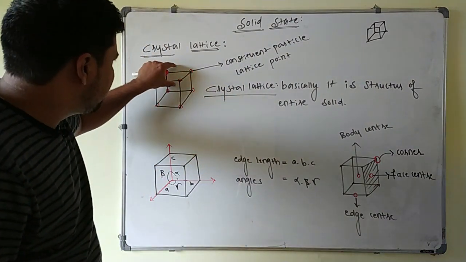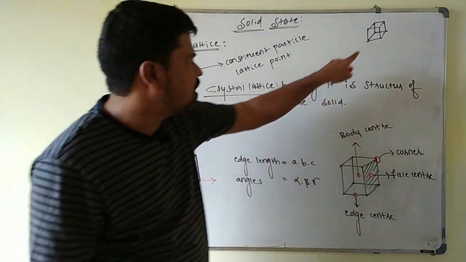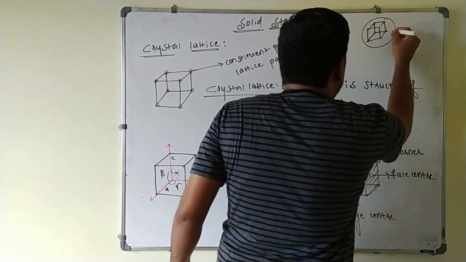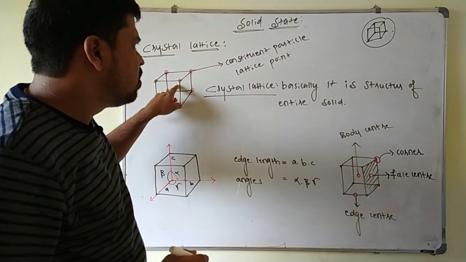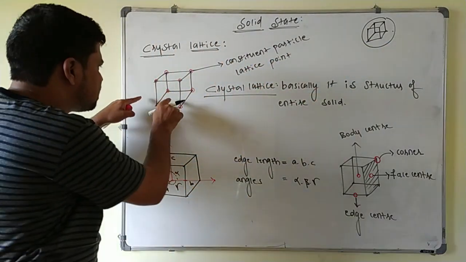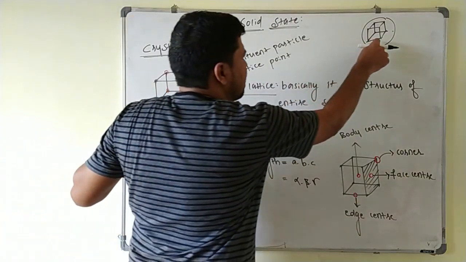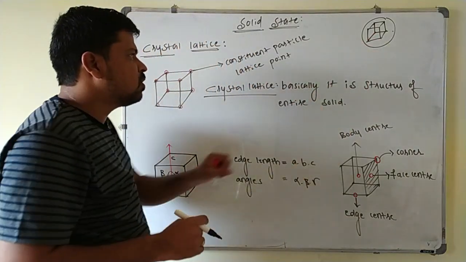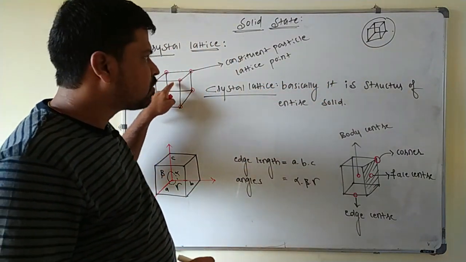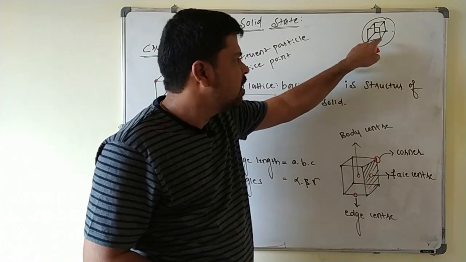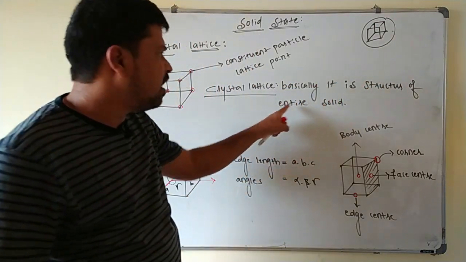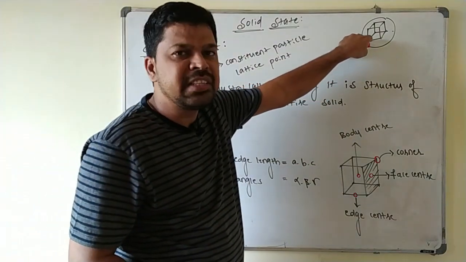Now this crystal is made up of a large number of small crystals like this. If you arrange these small crystals in all directions, then you will get this large crystal. So this is the smallest portion of this crystal, because this large crystal is made up of a large number of these small crystals. So this is called what? It is the smallest portion of the crystal lattice, which can be repeated in all directions to produce the structure of the entire solid. That is called what? Unit cell, we call it.